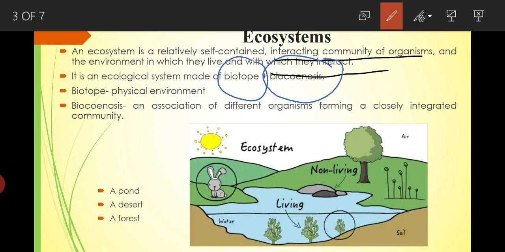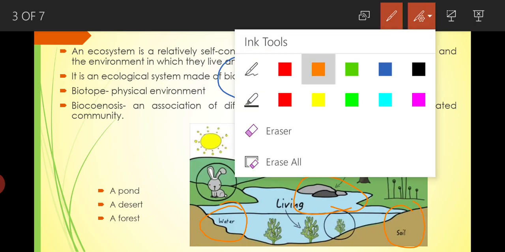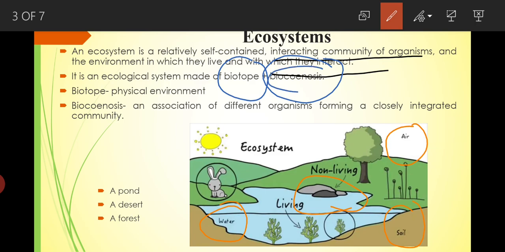What are biotope and biocenosis? If we look at the picture here, the biotope represents the physical environment, which means the non-living part, which is made up of the air, the soil, the water, and these stones here, which are the physical environment, and this makes the biotope. On the other side, we said the ecological system, such as an ecosystem, is made up of the biotope and biocenosis. Now let's see what biocenosis is.